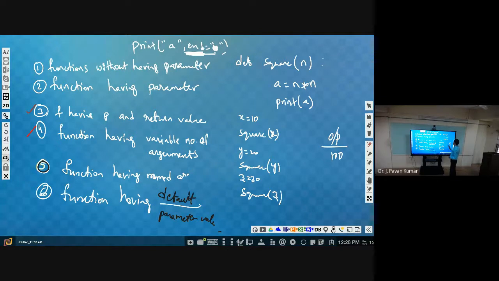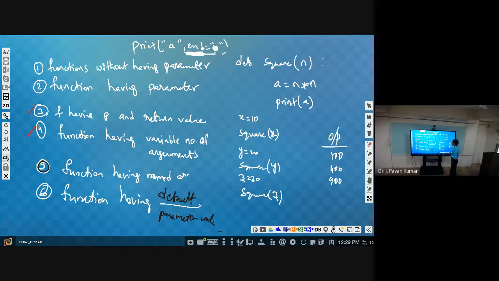Next, y is equal to 20. So, automatically n value becomes 20. 20 into 20. Next, 30 into 30. Next, that's it. So, this is the output of the given program.